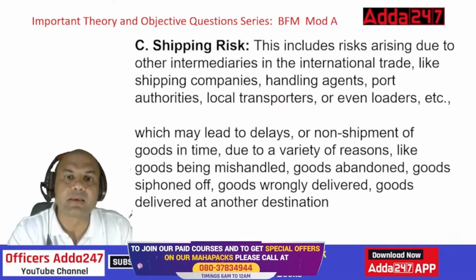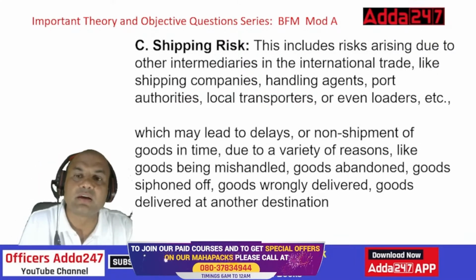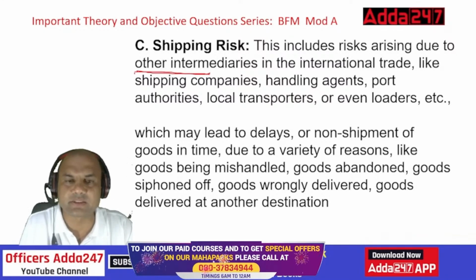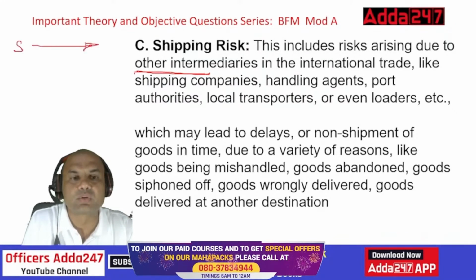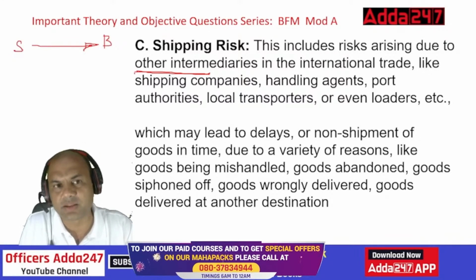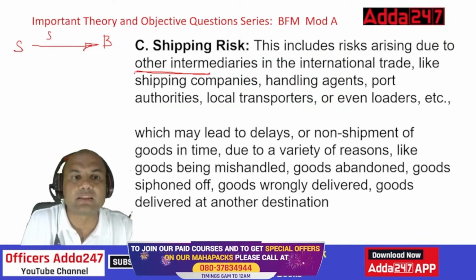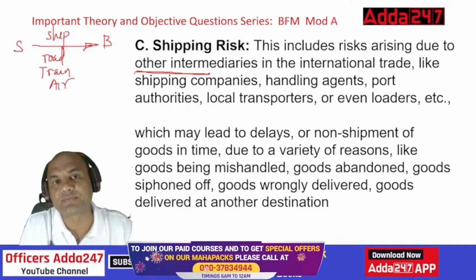Shipping risk. This includes risk arising due to other intermediaries. What do you mean by this? There are basically two parties in any business: one is the buyer and the second is the seller. The seller sends the goods to the buyer, and then the buyer gives the payment. Now what is shipping risk? The seller will send the goods either through ship or through road, means truck, then trains, airplane, air, right? Any of these, the goods can be mishandled.